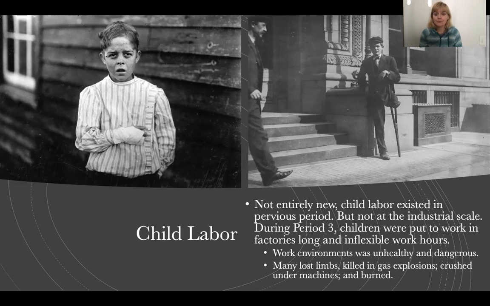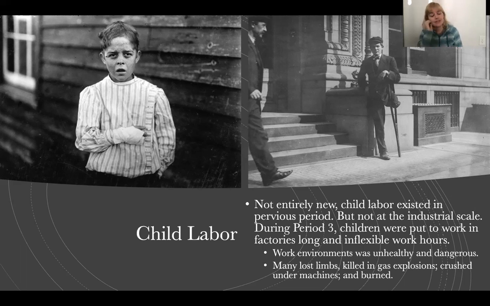All right. So the mass production of goods and the mass production of labor. So children are going to be put to work in these factories. And a lot of the times they're necessary. Cleaning some of these machines required tiny little hands to go into the equipment and clean things. Okay. But that being said, they were given long, inflexible work hours. So 12-hour shifts. All right. Think about a 6-year-old working a 12-hour shift. I mean, I almost feel bad for the manager.